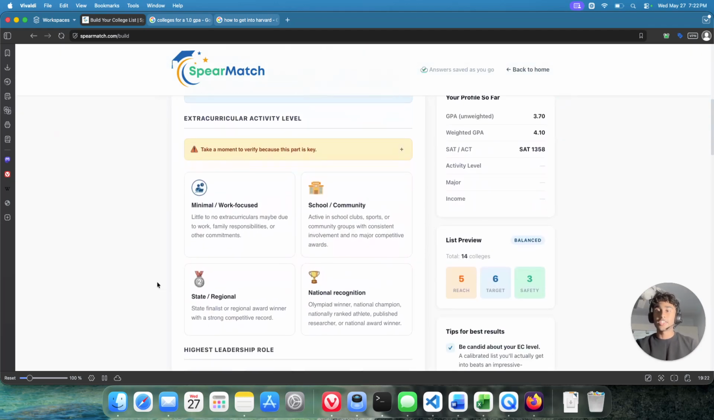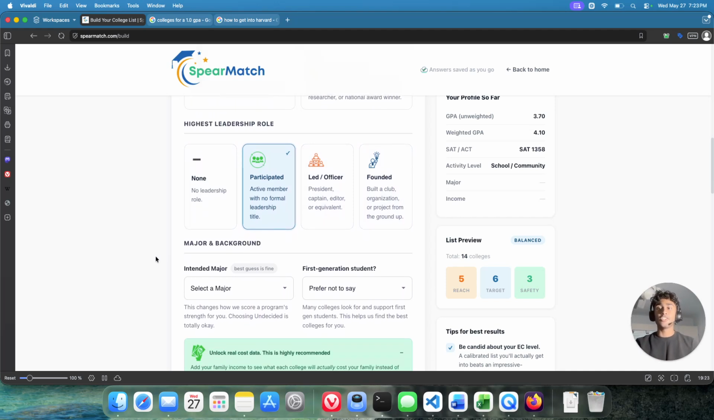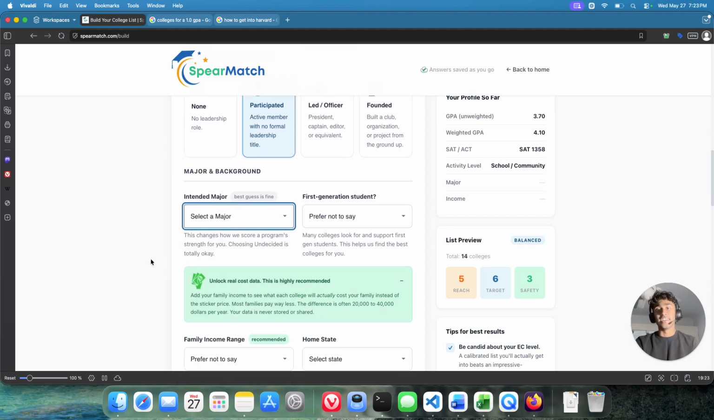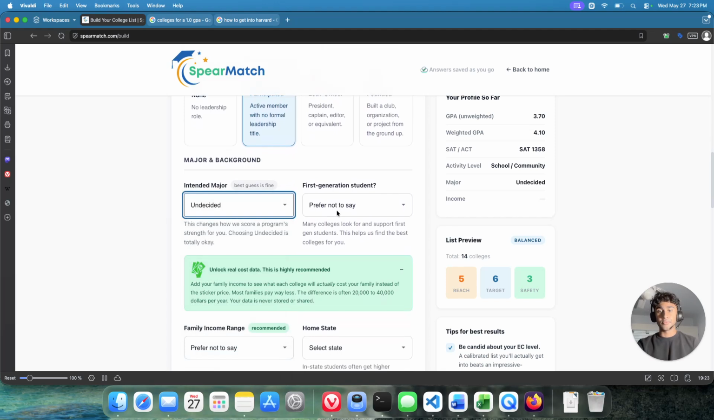Here, provide your extracurriculars. Some of you may have very minimal, and some may be nationally recognized Olympiad champions. I'll just select school and community. Next, select the role you played, ranging from a nobody to the founder of the organization. I'll just select participated. If you know what major you want to do, select it here. You can also leave it as undecided if you are unsure. I'll select undecided for now.